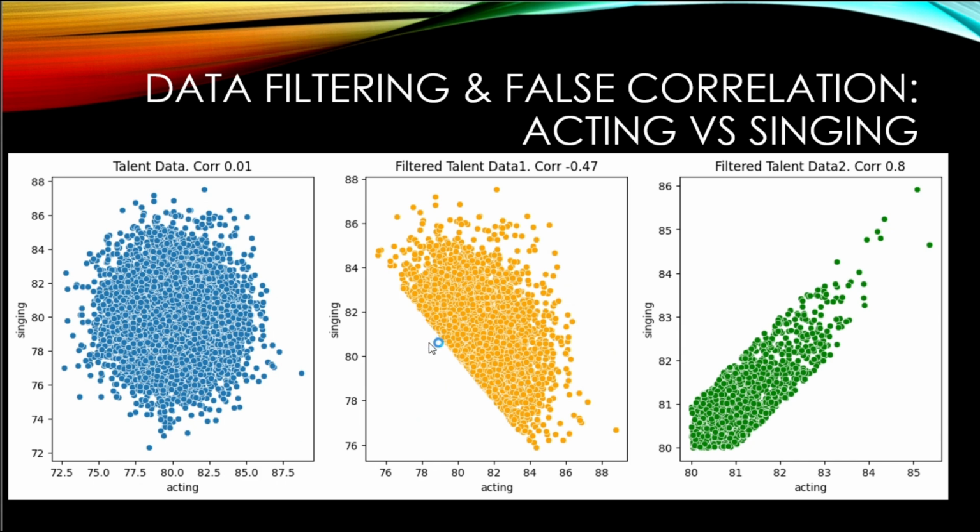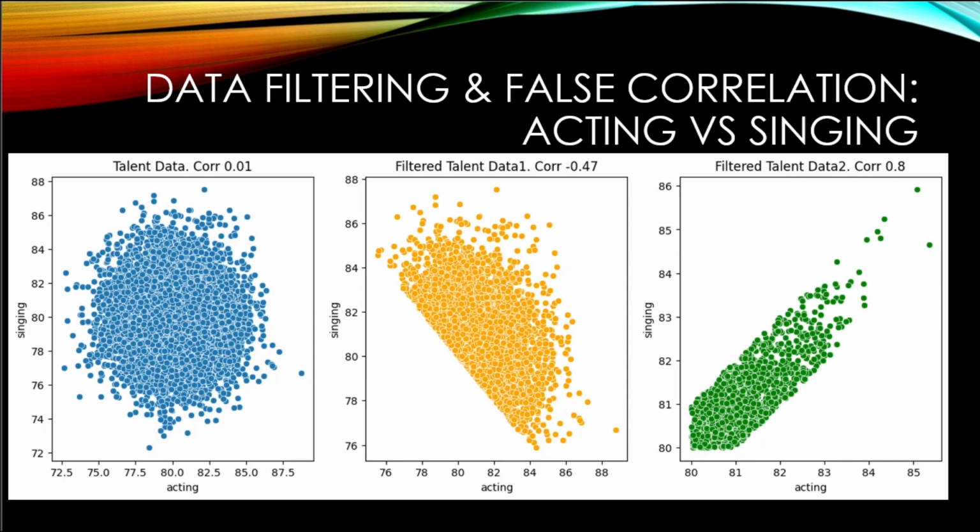This paradox occurs when two completely independent traits appear negatively correlated, just because we are looking at a biased slice of data. This happens when we filter people based on some combined criteria, like only considering those who are good at either acting or singing. So in this slide, we have generated 10,000 people who are scored on acting and singing independently. The scores are from 0 to 100, and both are centered around 80. And both these scales, acting and singing, are not correlated to begin with. So this is the original data set.